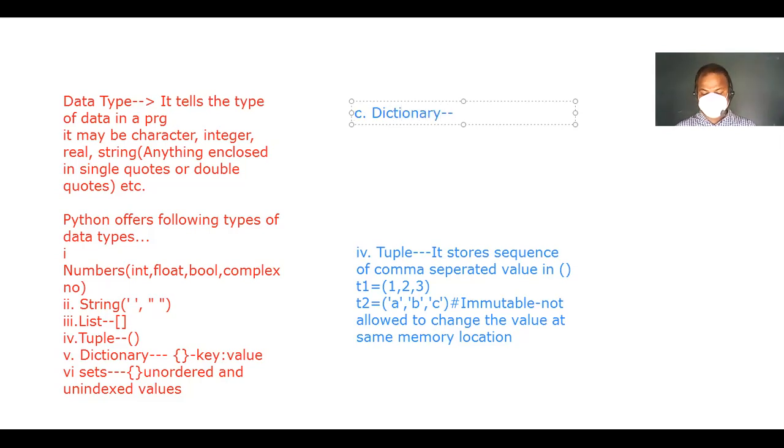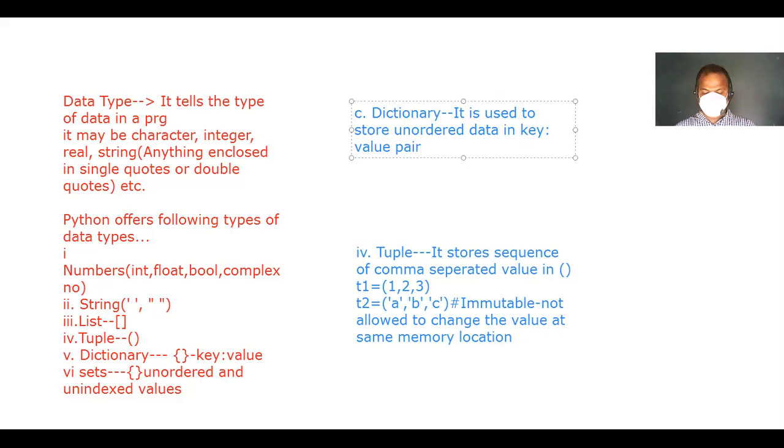Okay, so again it is used to store unordered data in key colon value pairs.